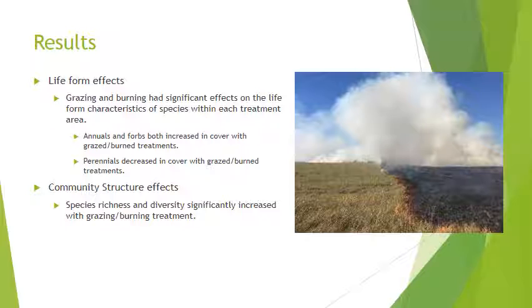For life form effects, grazing and burning treatment had significant effects on the life form characteristics of species within each treatment area. Annuals and forbs both increased in cover with grazed as well as burned treatments. Perennials decreased in cover with the grazed burn treatments as well. Community structure effects included species richness and diversity, both significantly increasing with the grazing burning treatment.